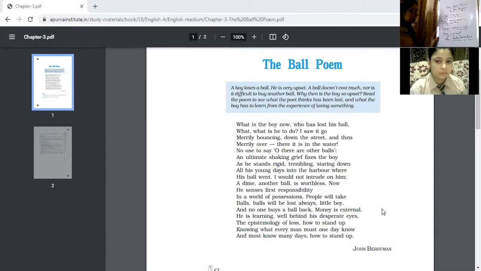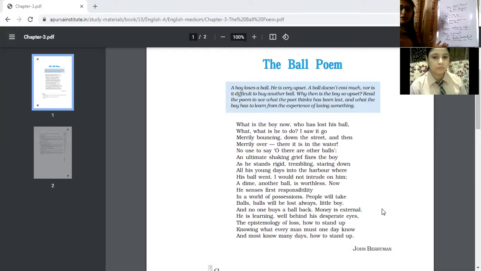This is the reason balls will be lost always. There will be different kinds of losses that we face in one form or the other. Sometimes we lose some relationships that cannot be compensated at any cost, but still we have to rise against those losses.